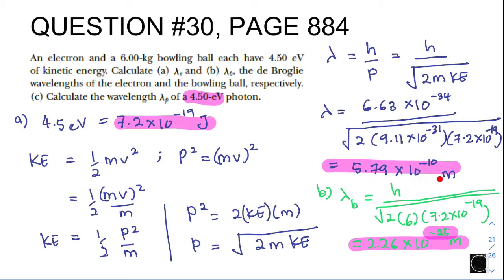That is why the electron can exhibit an interference pattern, but not the bowling ball, this 6 kilo bowling ball. Why is it? To have an interference pattern, the wavelength of the material or light must be at least equal to the separation distance between the plates, if you still remember, right?